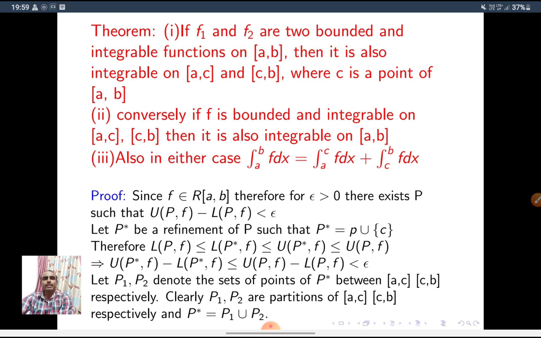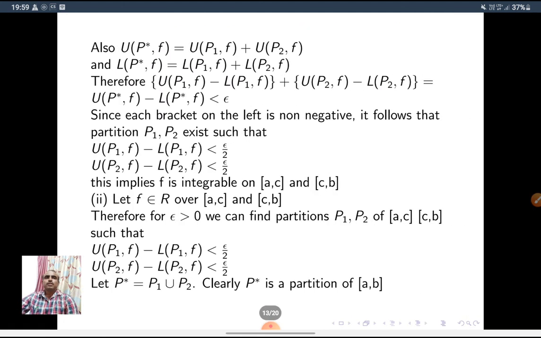Let P1, P2 denote the sets of points of P star between A, C, and C, B respectively. Nothing but P1 is a partition of AC, P2 is a partition of CB. Therefore, P star is equal to P1 union P2. Also, U(P star, F) is equal to U(P1, F) plus U(P2, F), and L(P star, F) is equal to L(P1, F) plus L(P2, F).